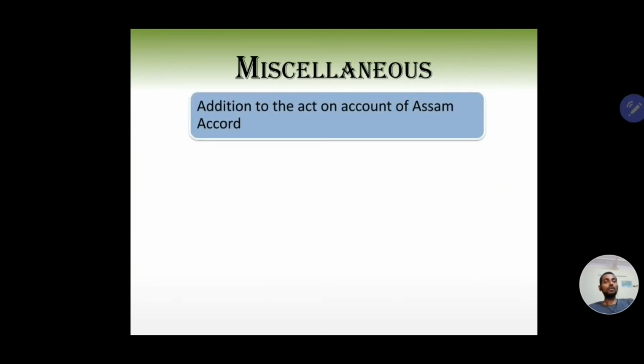Now coming to some miscellaneous provisions. The first one is the addition to this act on account of the Assam Accords. What are the Assam Accords? As you would know, there was a huge exodus of refugees from Bangladesh, especially to the region of Assam. The reason for that exodus was that Bengali Muslims were being prosecuted. Remember, Bangladesh was earlier East Pakistan, so Pakistan had control over the polity of Bangladesh as well. There was prosecution going on, so these people fled from modern Bangladesh, then East Pakistan, and came to Assam.